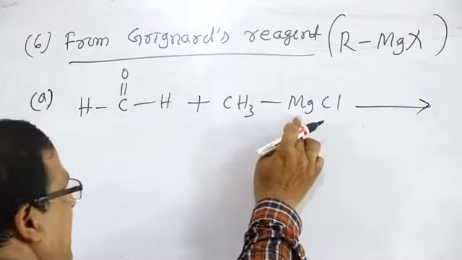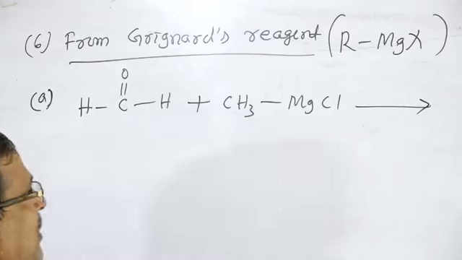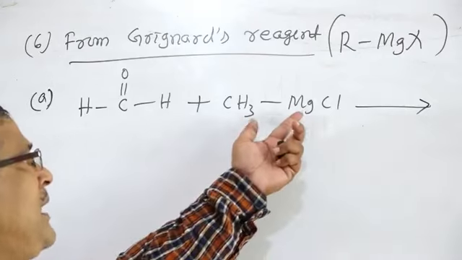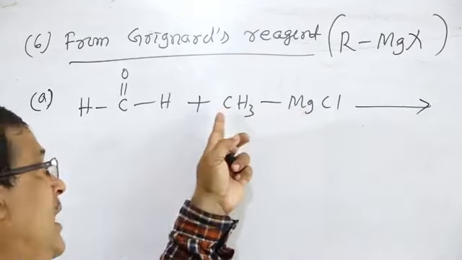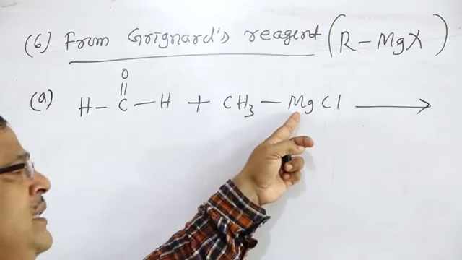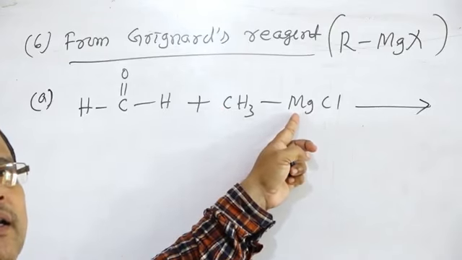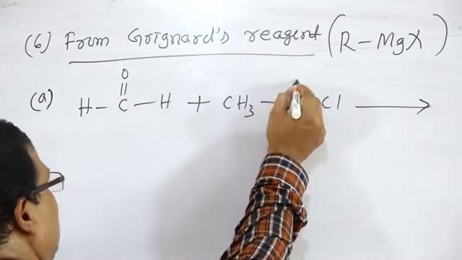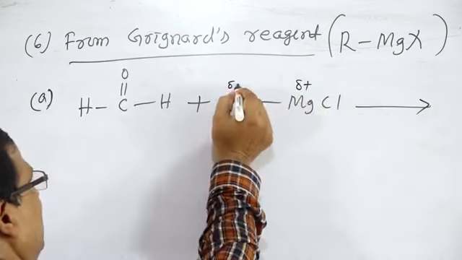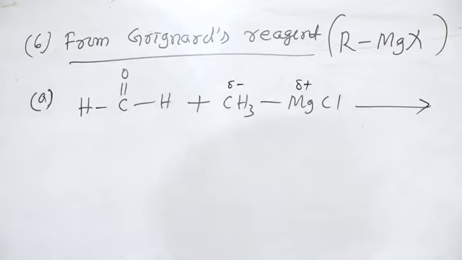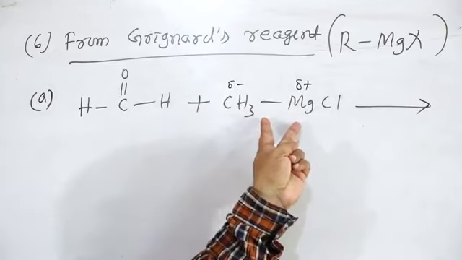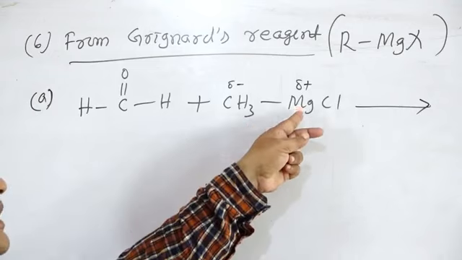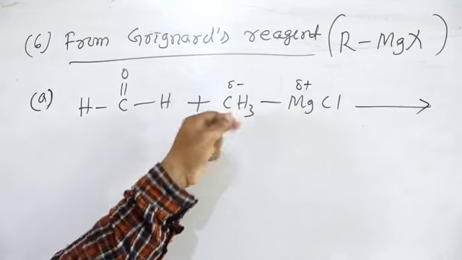This is an organometallic compound, with a direct bond between the metal, magnesium, and carbon. The metal is an alkaline earth metal, highly electropositive, that acquires a positive sign, delta plus. So this is delta minus. In methyl magnesium chloride, the metal part is positive and the carbon part becomes negative.